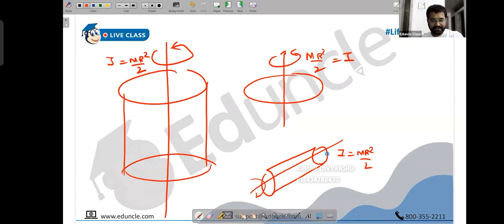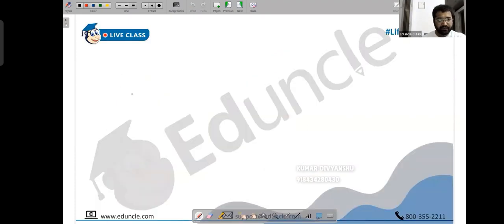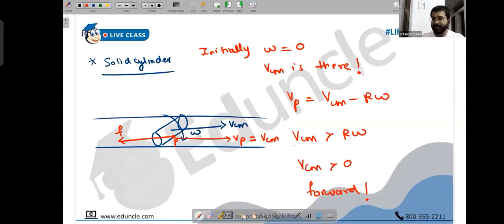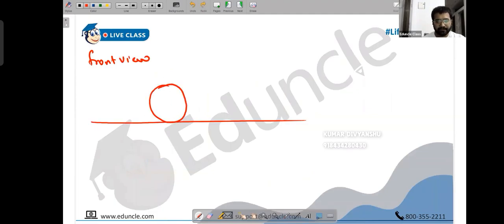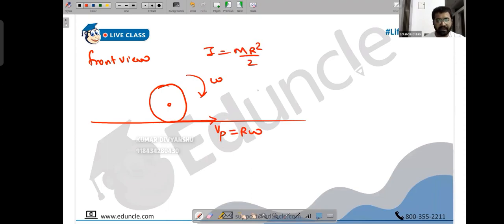Okay, so now I'm just going to draw the front view, because I tried to draw a 3D diagram here so that you get a feeling of what exactly is happening. From the front it will look like this, but this is a cylinder, remember? And here you have omega. The moment of inertia of this cylinder is m r square by 2, and initially V is going in the forward direction, and now friction is acting in the backward direction. Remember, the system is moving in the forward direction.